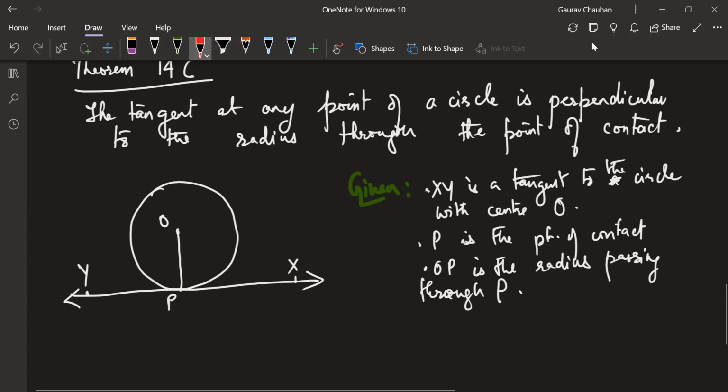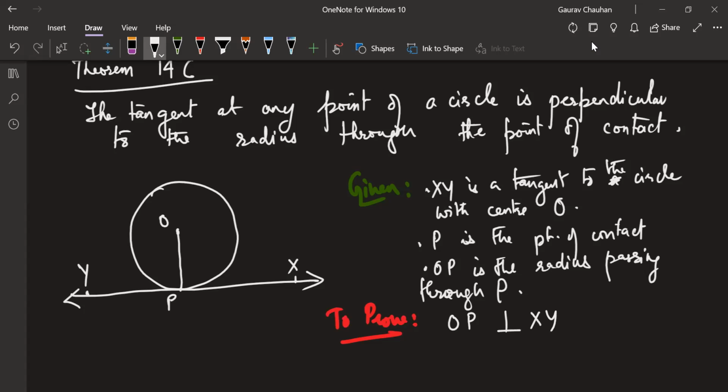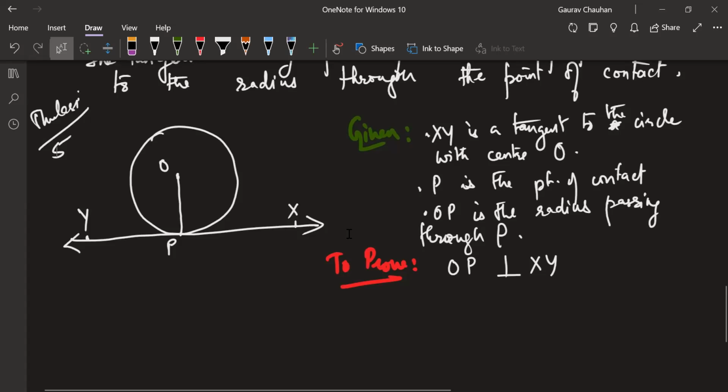Deepak, try. Okay, Tulsi, go ahead. Perfect, Tulsi. Good job. We good with this? Take this down. We'll go ahead to the proof.